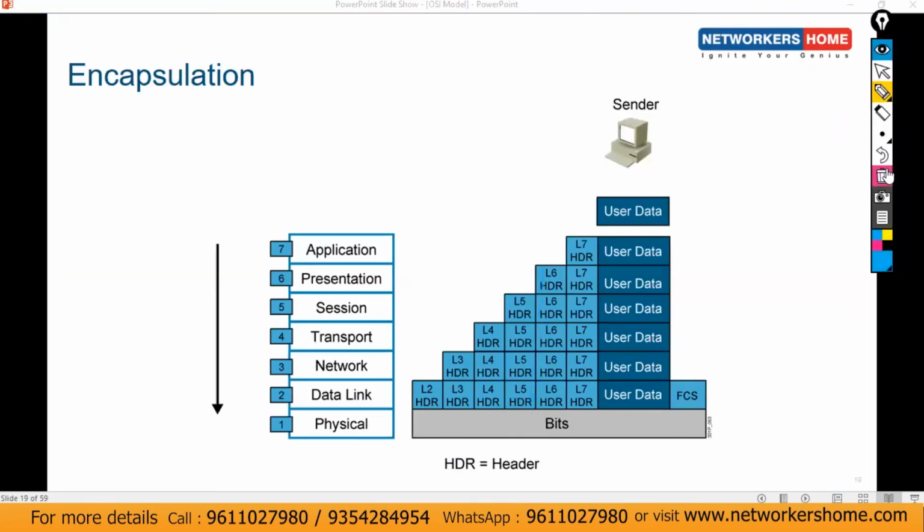You can see we have just mentioned the sender. This is the user data. Then first of all, the L7 header. Let's consider here I'm using the HTTPS protocol, so this is the HTTPS header. Then the L6 header, L5 header, then L4, L3, and L2 headers. And finally, this is my data over here. This is data link. Then it will send it to the physical layer, and physical will convert this data into bits. So this is encapsulation, adding the headers onto the data.